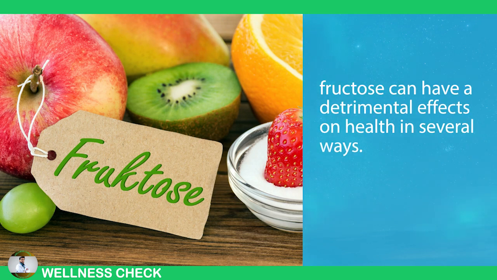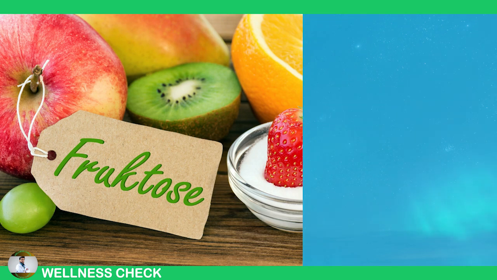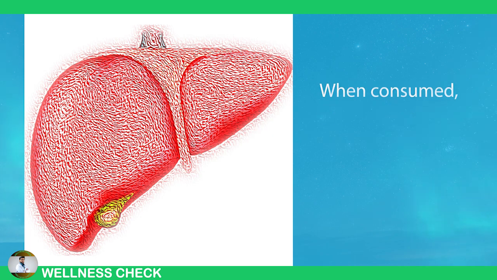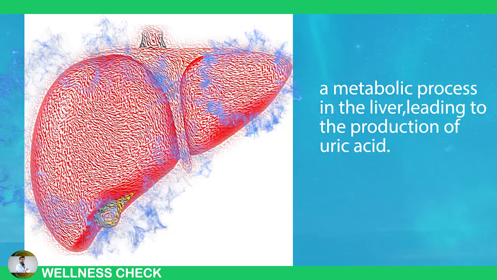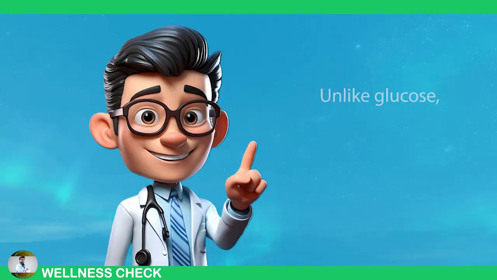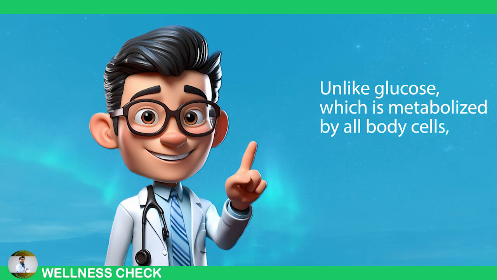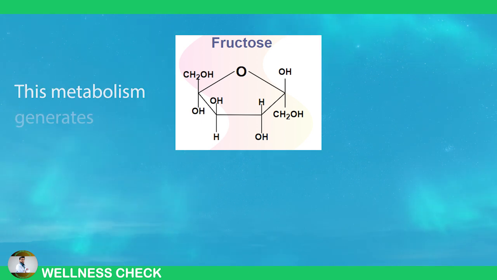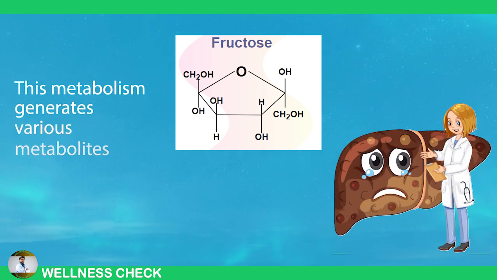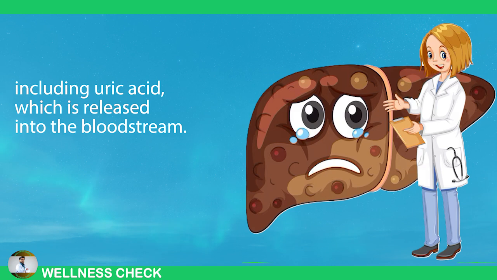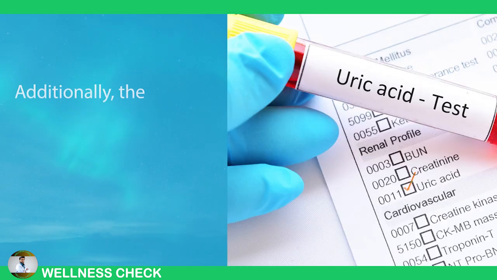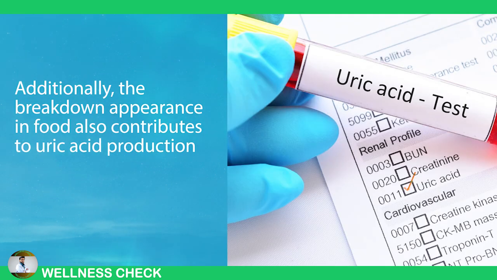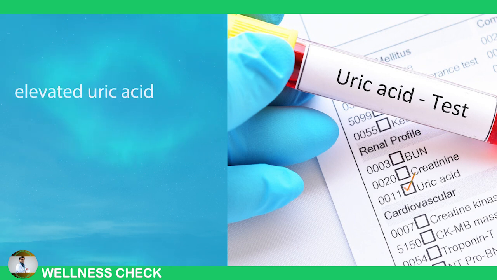Fructose can have detrimental effects on health in several ways. When consumed, fructose undergoes a metabolic process in the liver, leading to the production of uric acid. Unlike glucose, which is metabolized by all body cells, fructose is primarily metabolized in the liver. This metabolism generates various metabolites, including uric acid, which is released into the bloodstream. Additionally, the breakdown of purines in food also contributes to uric acid production.